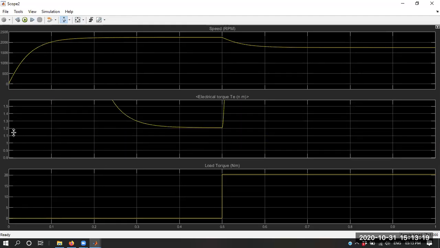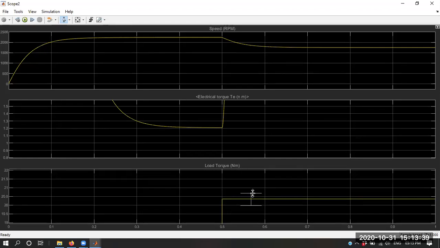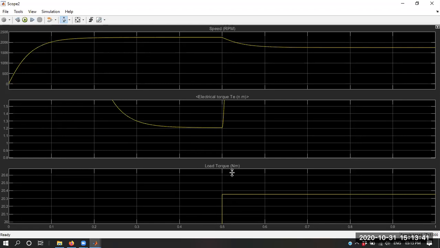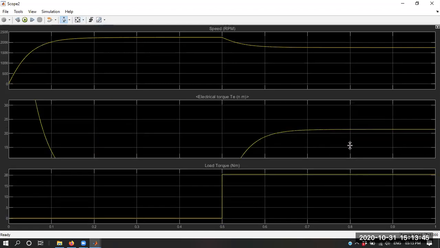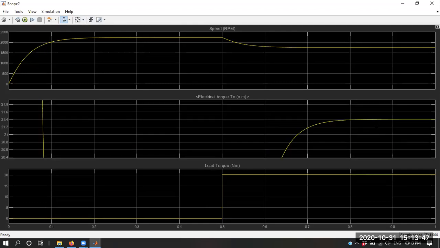Initially you can see the motor is producing a load torque of 1.2 Newton meter only. That 1.2 Newton meter is nothing but the friction and windage, and the load due to the inertia of the rotor. But now, once we provide the load on the shaft of the motor, you can see this is our command load torque. We are providing 20.35 Newton meter of load.